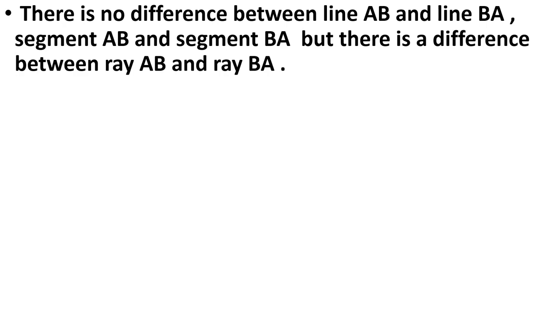But there is a difference between ray AB and ray BA. Why is ray AB different from ray BA? Because ray AB means its initial point is A and it moves indefinitely towards B. And ray BA means that its starting point is B and it is moving towards A indefinitely. That's why ray AB is different from ray BA.